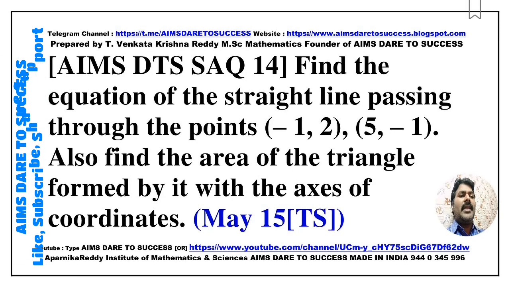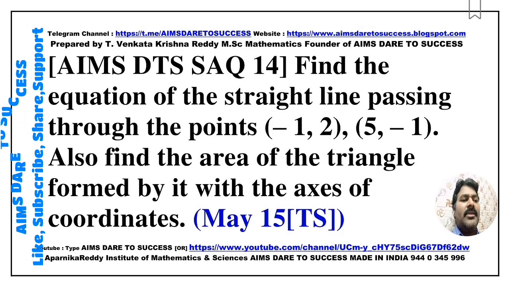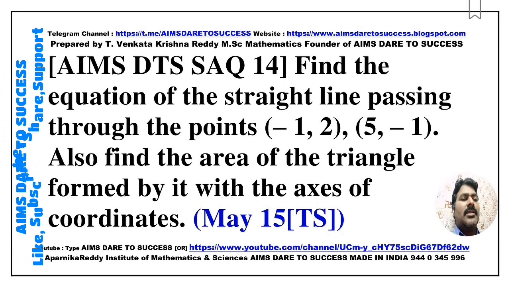Find the equation of the straight line passing through the points (-1, 2) and (5, -1). Also find the area of the triangle formed by it with the coordinate axes. This question came from May 2015 Telangana.